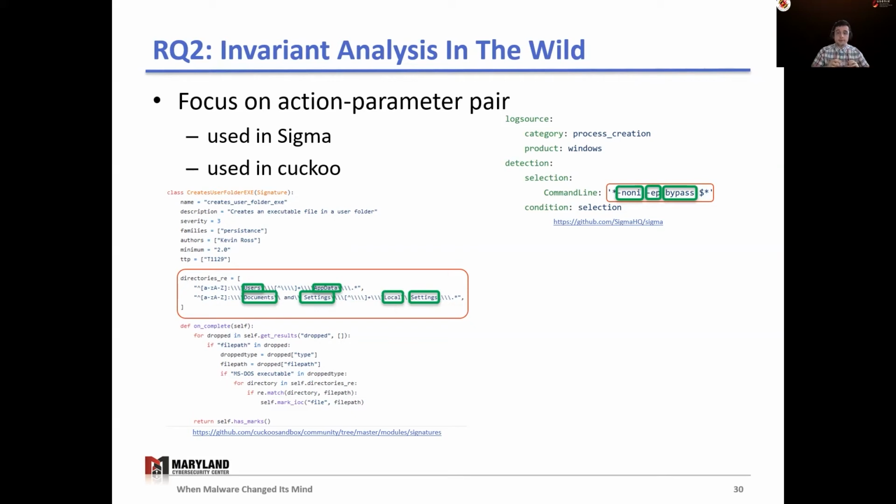Our study of these tokens was motivated by the fact that 80% of the rules in Sigma had at least one such token. As a first study in the wild, we investigate the most conservative invariant, a bag of all the tokens. There might be some additional patterns, such as regular expressions or neural networks. But if the analyst can get a high coverage of all the tokens, then we know that they can always create an invariant using a bag of tokens.